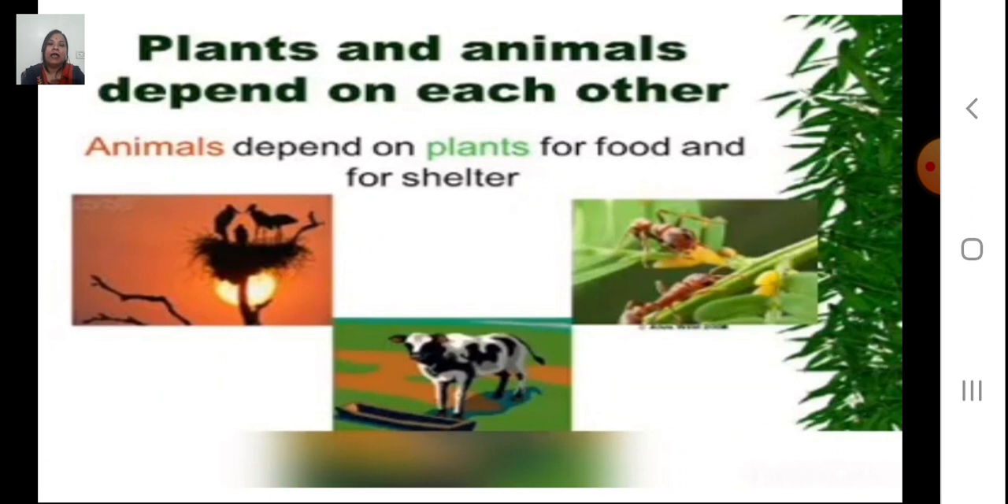Now, plants and animals depend on each other. We have discussed that animals depend on plants for food and shelter, right? Animals get their food from the plants, that is herbivores who eat only plants, and there are carnivores who eat the herbivores. So directly or indirectly we depend on plants for our food. Plants are the primary producers of food.